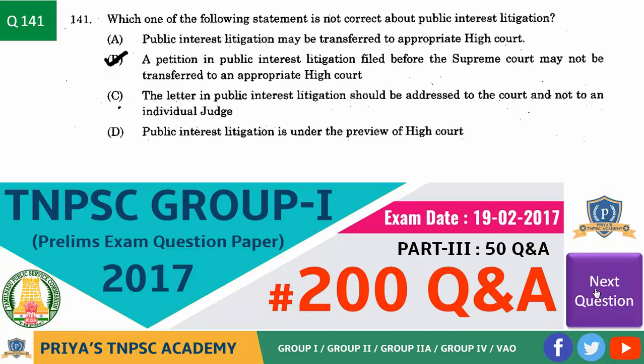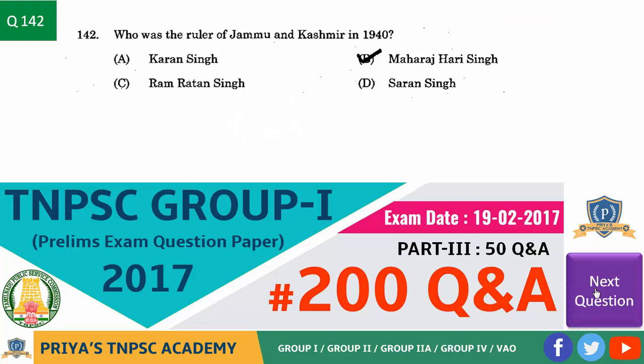Next question. Which one of the following statements is not correct about public interest litigation? Answer is option B, a petition in public interest litigation filed before the Supreme Court may not be transferred to an appropriate High Court. Next question. Who was the ruler of Jammu and Kashmir in 1940? Answer is option B, Maharaj Hari Singh.